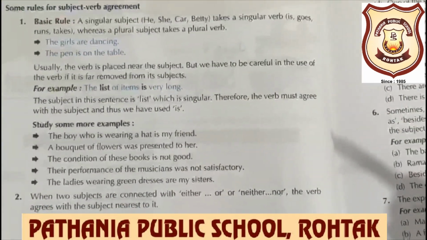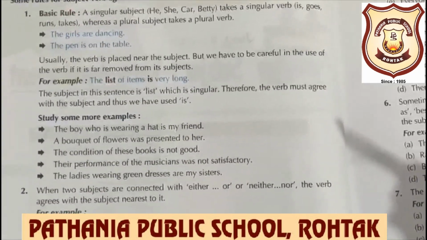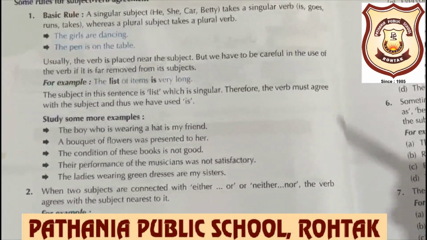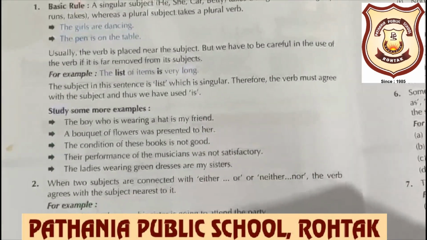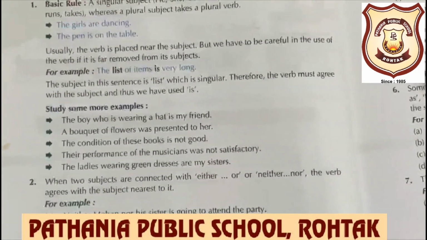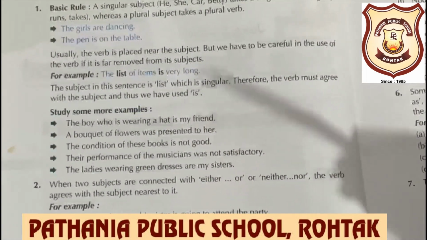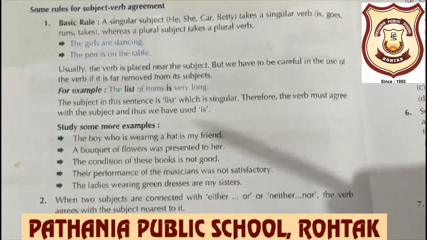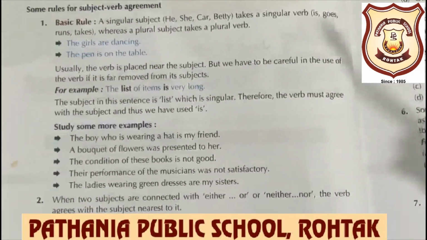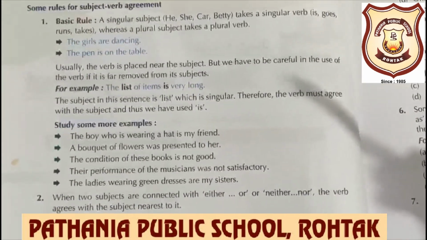Child is playing, children are playing. Children is plural, we will use are. Child is singular, we'll use is. So, with a singular subject, we will use a singular verb. With a plural subject, we will use a plural verb.